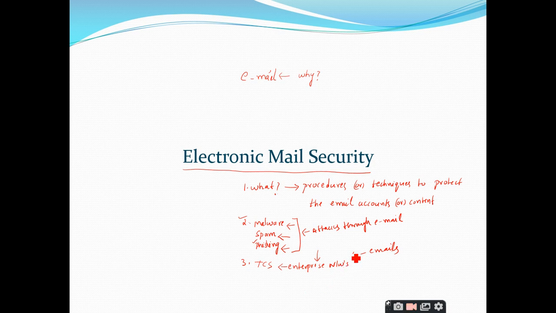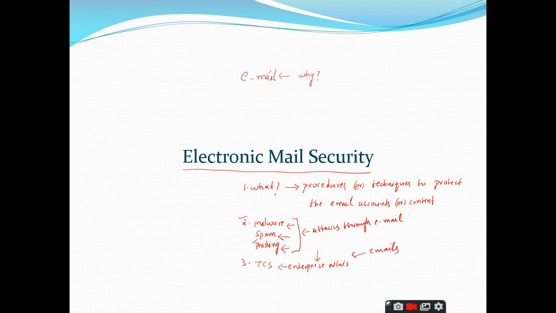So if you have gone through the enterprises, in some big organizations like TCS and Infosys, they won't allow access to other mail accounts. For example, you have a Gmail account. You cannot access that Gmail account from the TCS network. You have a Yahoo email account. You cannot access Yahoo email from the TCS network. So they put some restrictions.